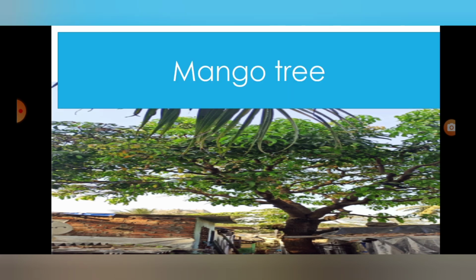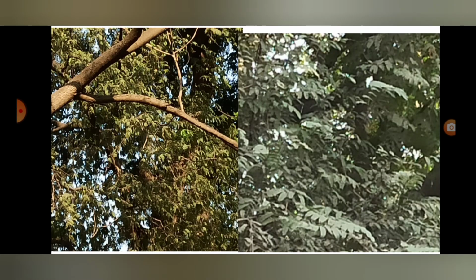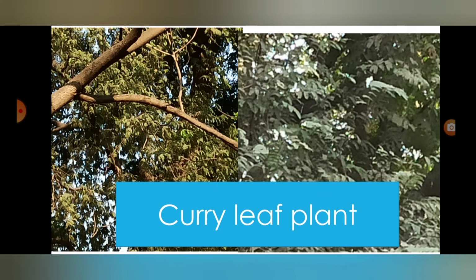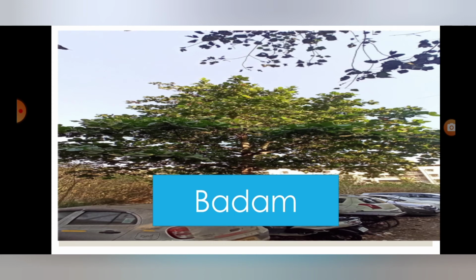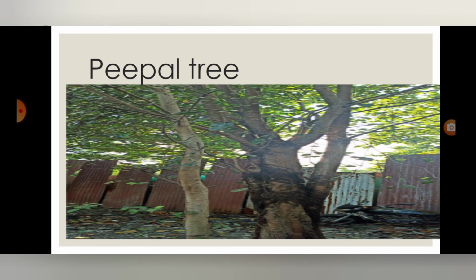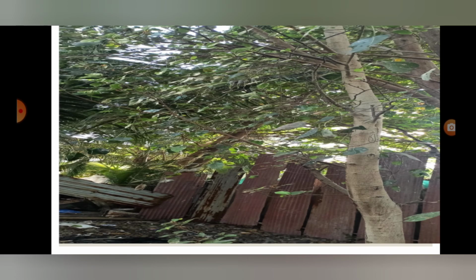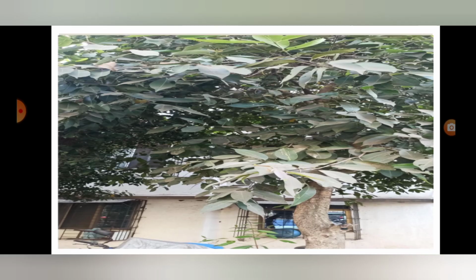Which are there? Mango tree, curry leaf tree, tamarind tree, coconut trees, badam trees, mango trees, banyan trees, coconut trees, peepal trees, drumstick tree, jamun tree.